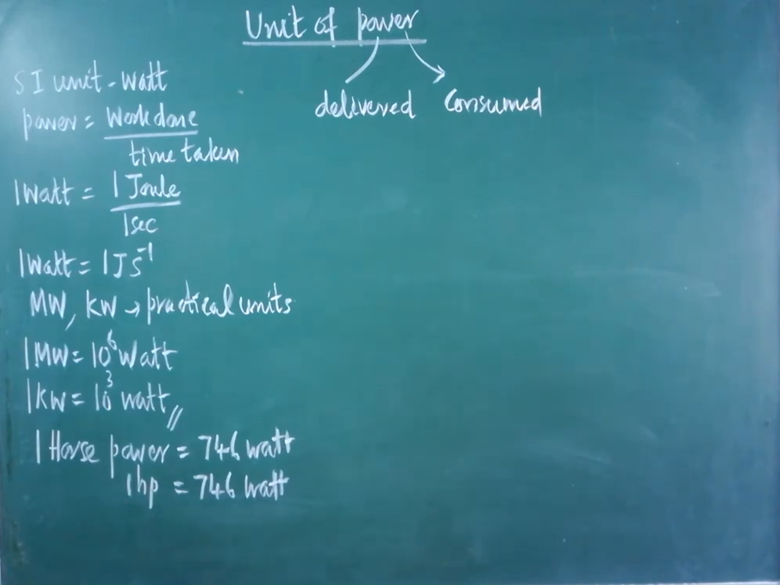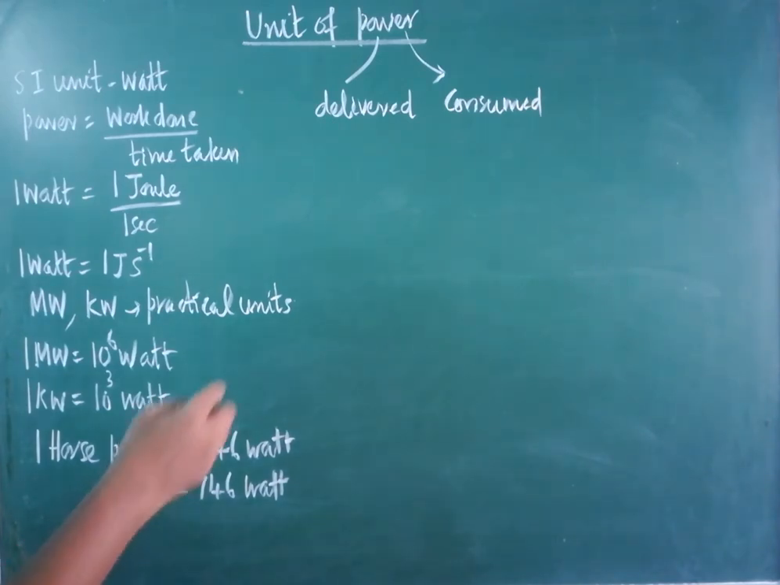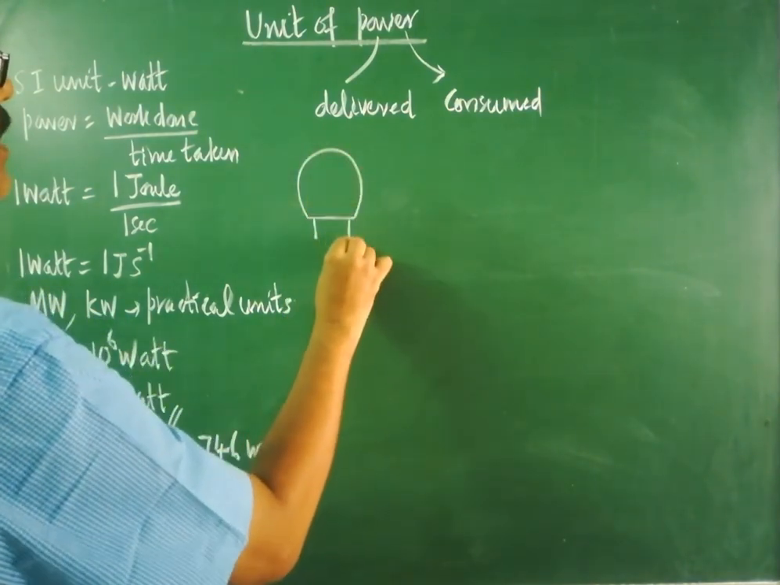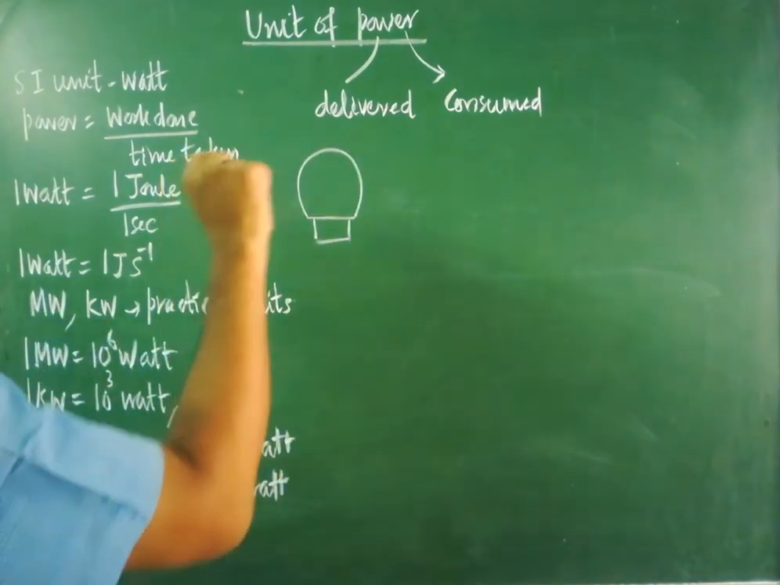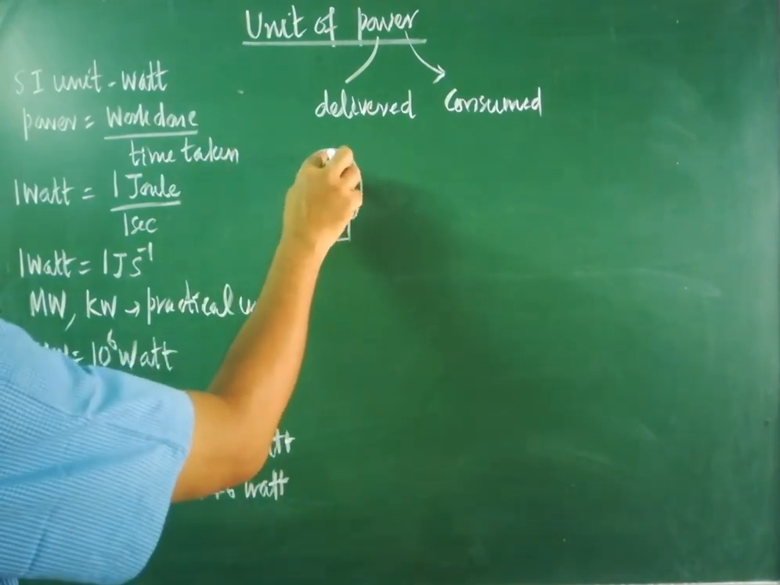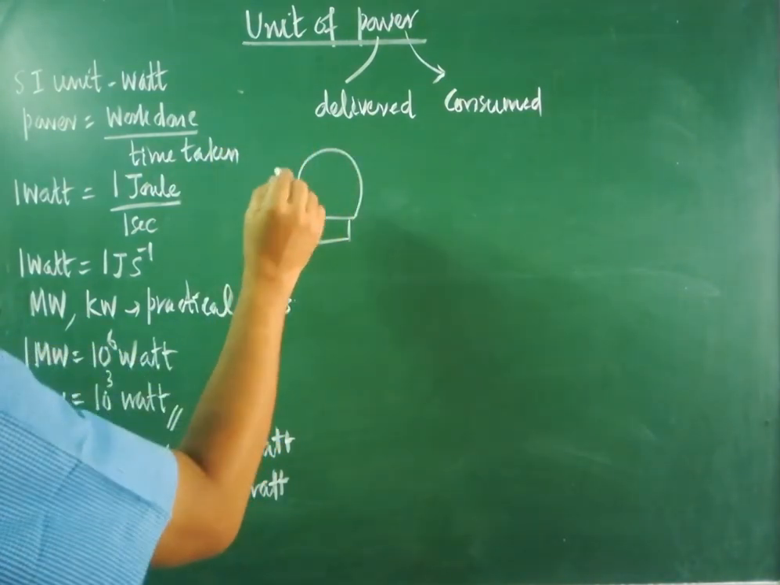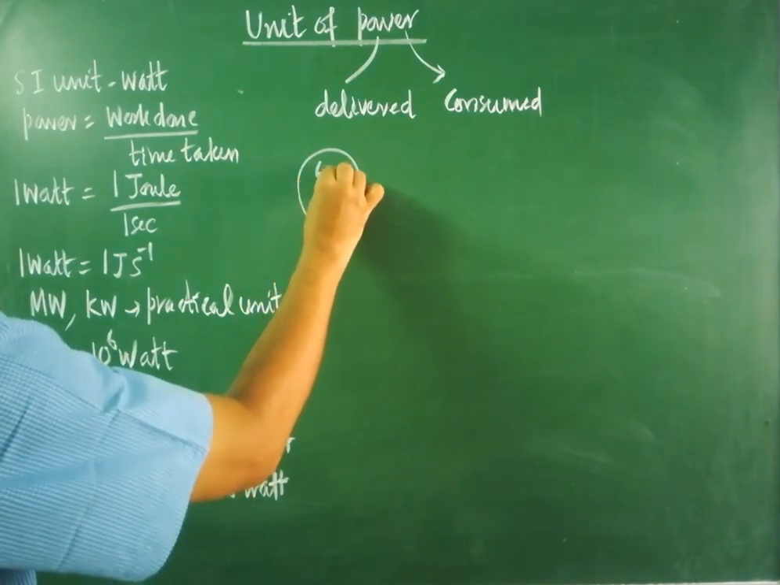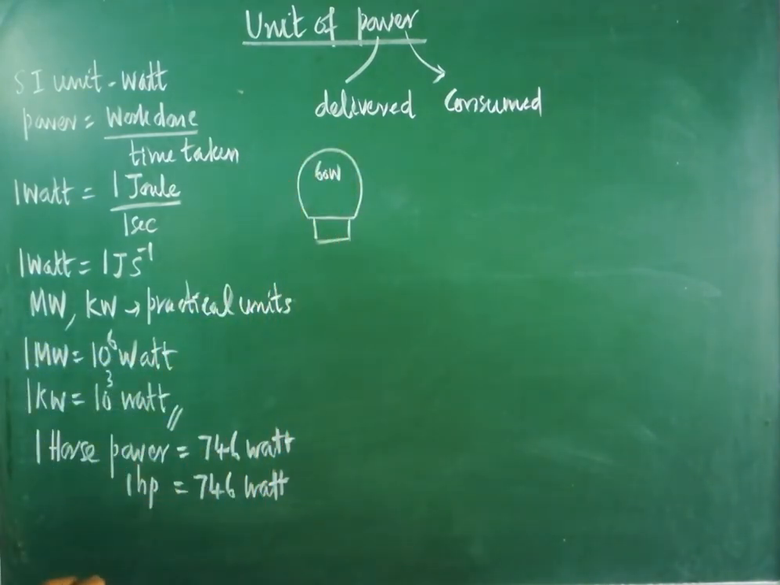Are you clear? Now, I will say one simple example. Let us imagine a bulb. If you see the top portion of the bulb, there you can see the wattage value, the power consumption of the bulb. For example, in the case of a bulb, you can see the description like this, 60 watt.